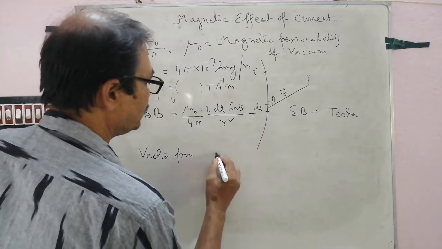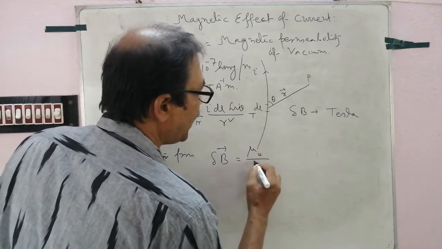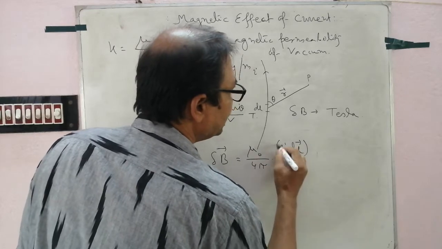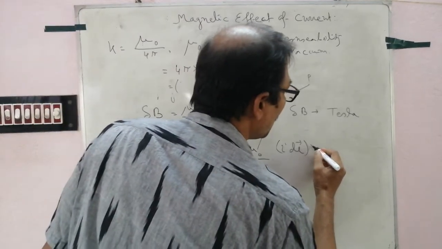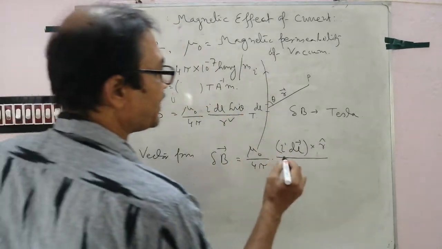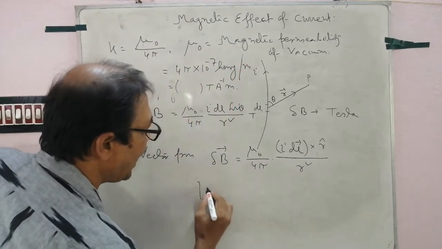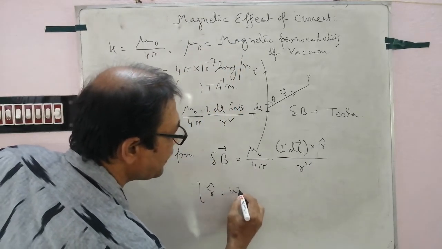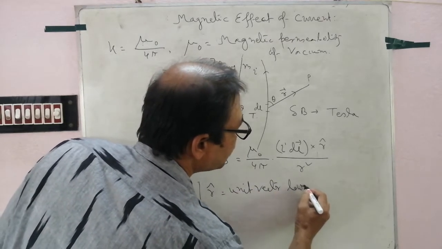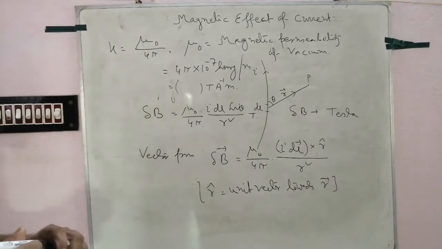follow. Mu 0 by 4 pi, I dl sin theta cross r hat, where r hat is the unit vector, by r square. Follow. r hat is the unit vector towards r.